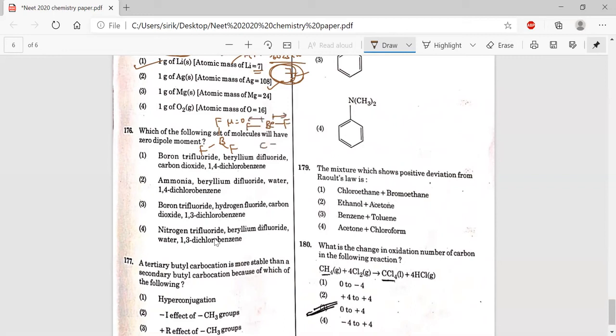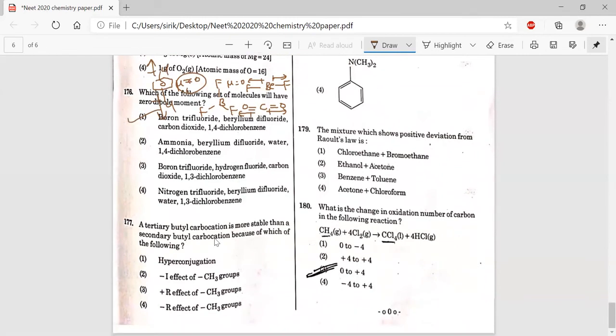Carbon dioxide is also linear, and the dipole moment will be zero. And benzene 1,4 dichloro, the bond dipoles act in opposite directions, so the dipole moment is equal to 0. In all the cases the dipole moment is 0. Option 1 is the correct answer.